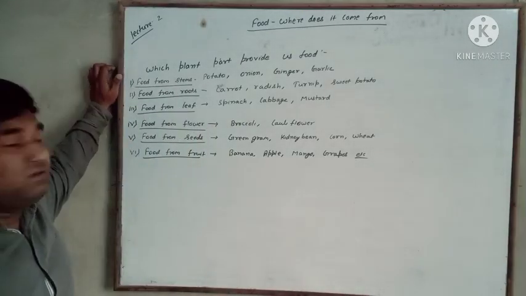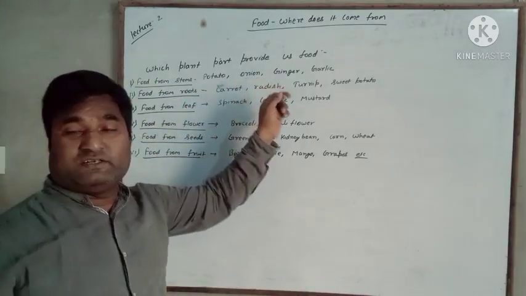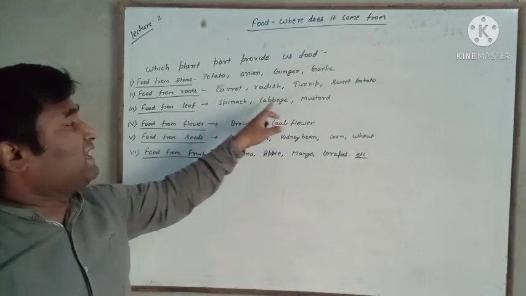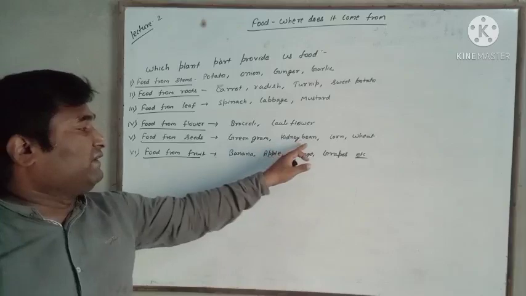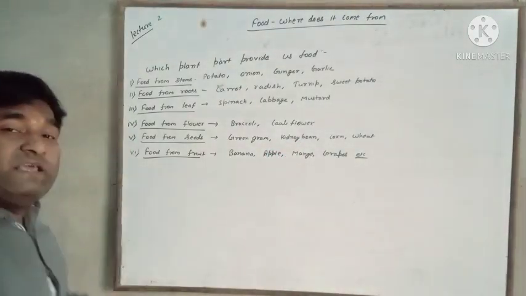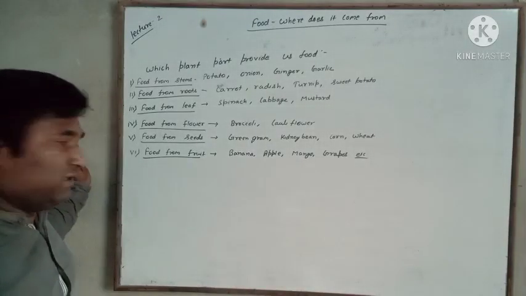So we have talked that the stem of potato, onion is edible. We have talked that the leaf of spinach, cabbage is edible. We have talked that seeds of green gram, kidney bean, corn and wheat are edible. In some plants, two parts are edible.